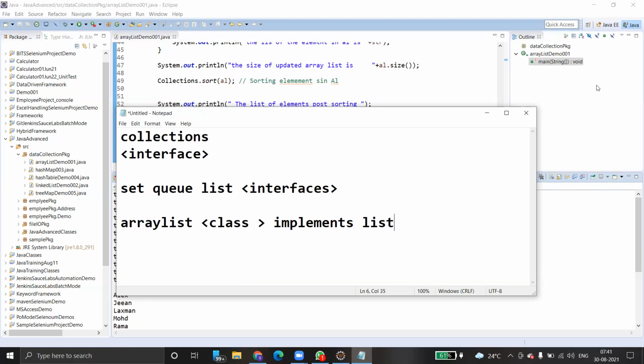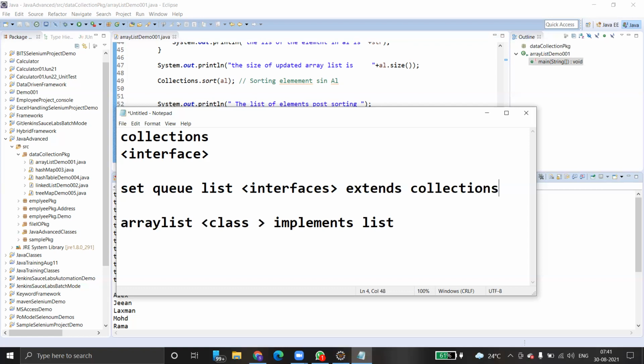So the interfaces Set, Queue, List extend Collection. That means whatever methods are available under Collection can be leveraged by Set, Queue and List.